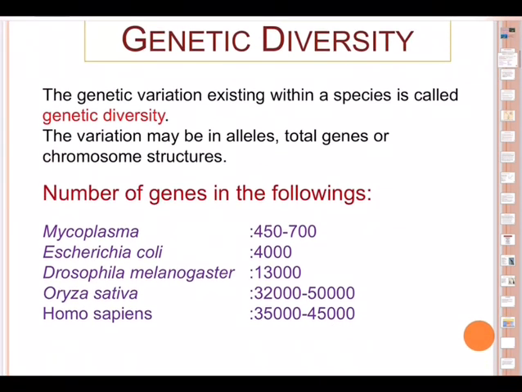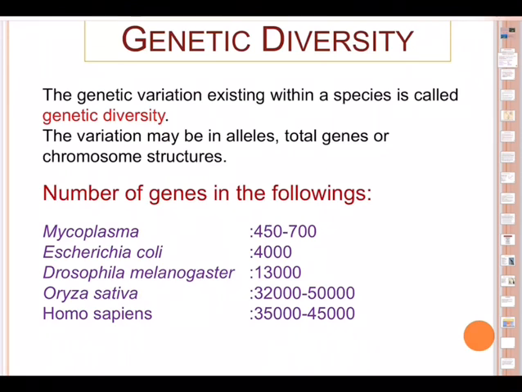Let's go to genetic diversity. The genetic variation existing within the species is called genetic diversity. These are the gene differences, the varieties of genes present within a species. If you take human beings, what are all the various varieties of genes present within them? The variation may be in alleles. What are alleles? A pair of genes are called alleles. They may be homologous or heterologous. In the genetics chapter, we will be discussing alleles and their influence in detail.